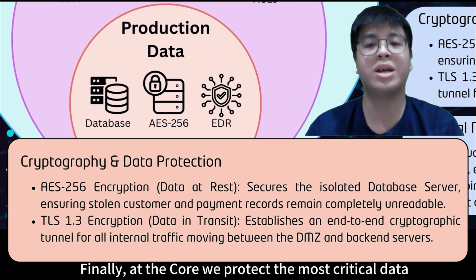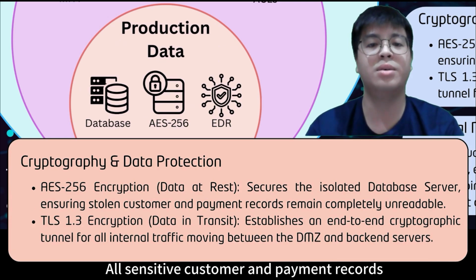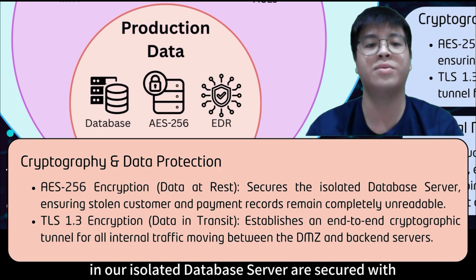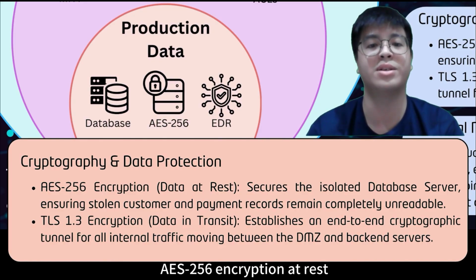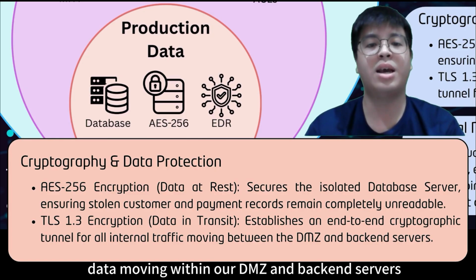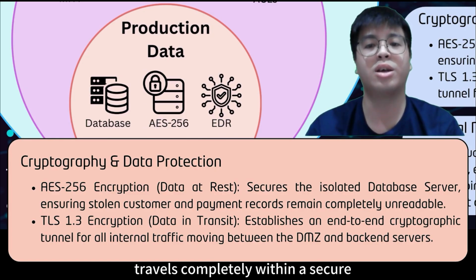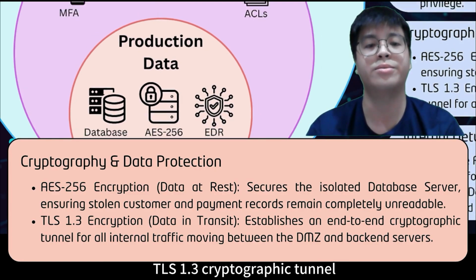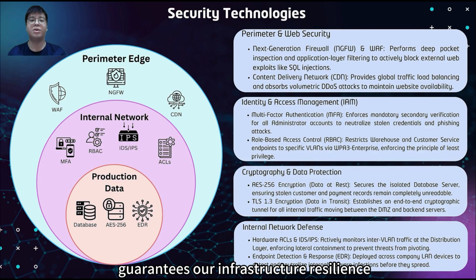Finally, at the core, we protect the most critical data. All sensitive customer and payment records in our isolated database server are secured with AES-256 encryption at rest. Furthermore, to prevent any eavesdropping, data moving between our DMZ and backend servers travels completely within a secure TLS 1.3 cryptographic tunnel. This layer approach guarantees our infrastructure resilience.